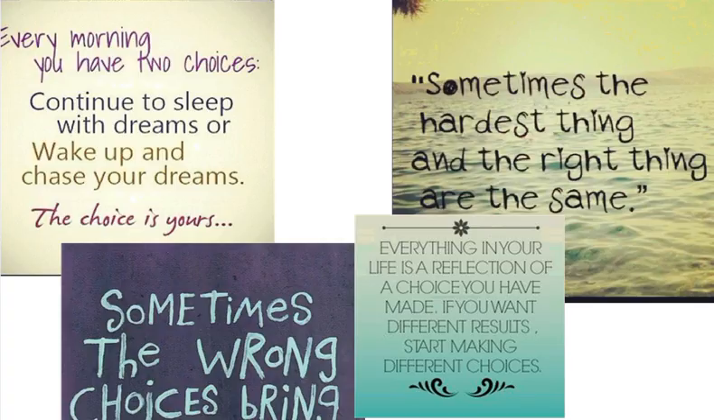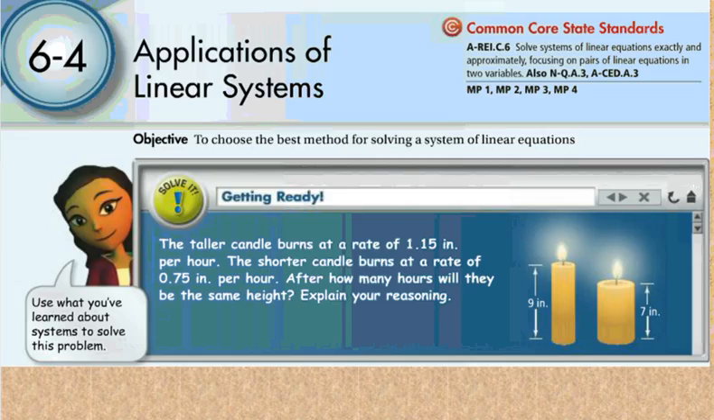And the reason I'm talking about this is, we're going to make some choices today in math. It doesn't have to do with changing your entire life, but it could make your life easier or harder depending on the choices you make. So our goal for this lesson in 6.4 is to choose the best method for solving a system of linear equations. So far we've learned three methods, but if I give you a problem, I might not necessarily tell you which method to use. You've got to choose the best method.